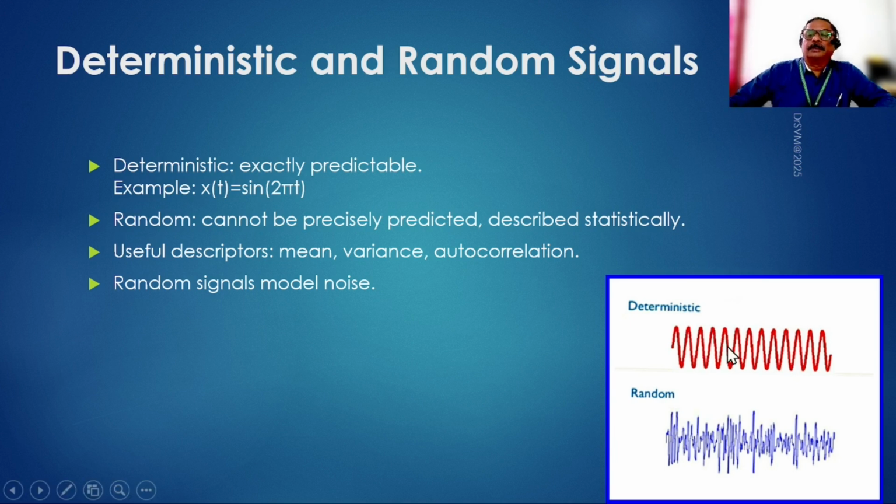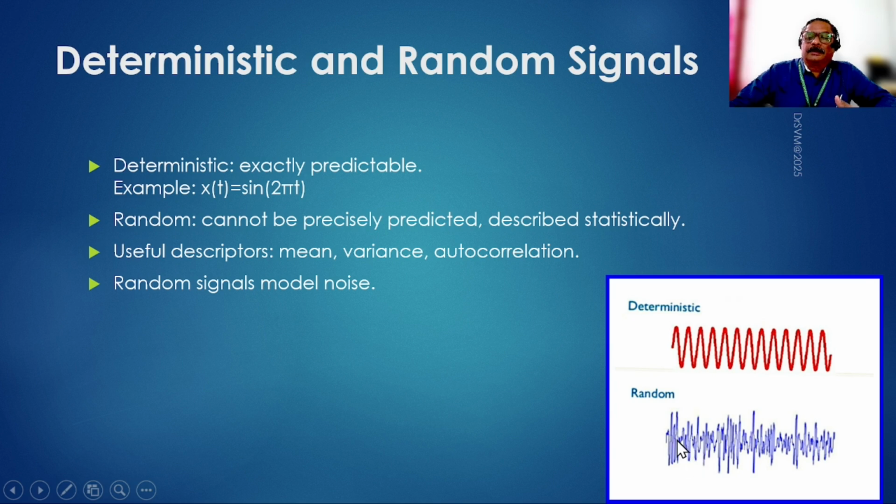We know what has happened in this interval, but after this, if the signal is going to exist forever, the same pattern continues. Then we can find a mathematical expression for this signal, like x of t, and substitute the value of t to get the value of x at that time t.